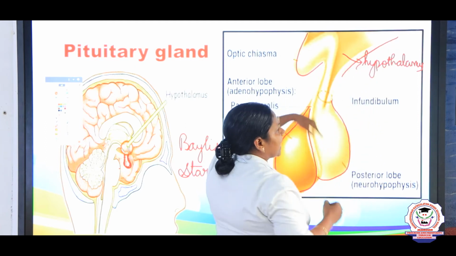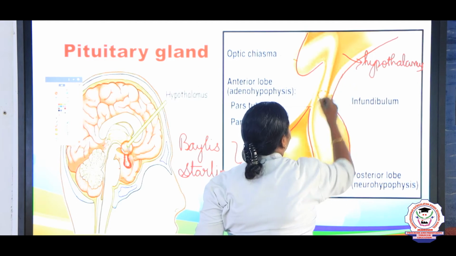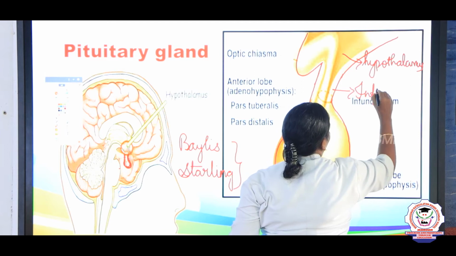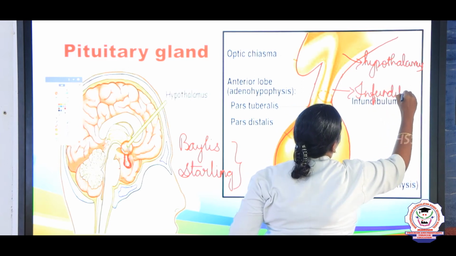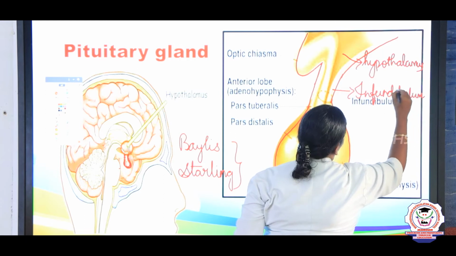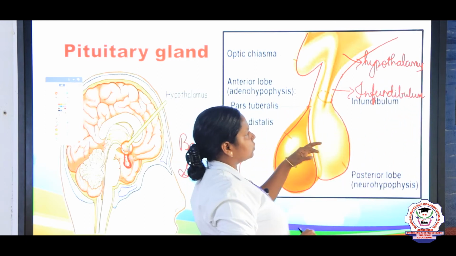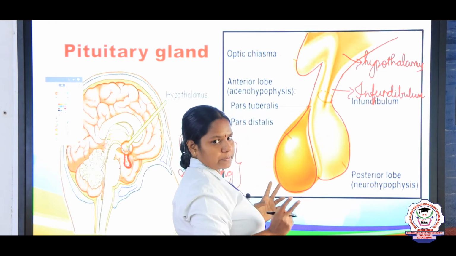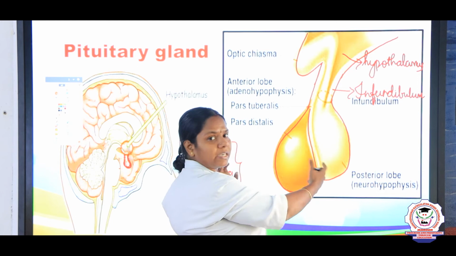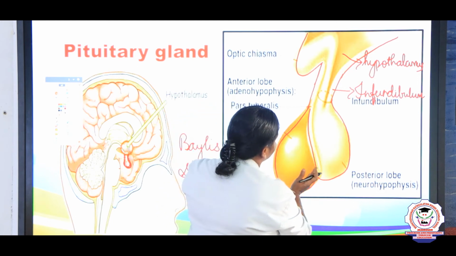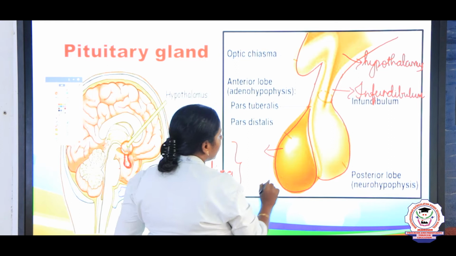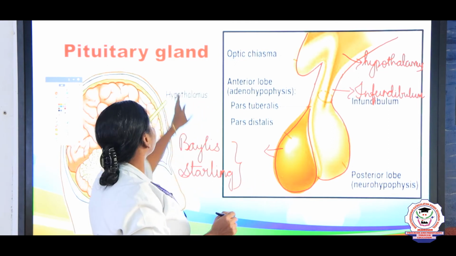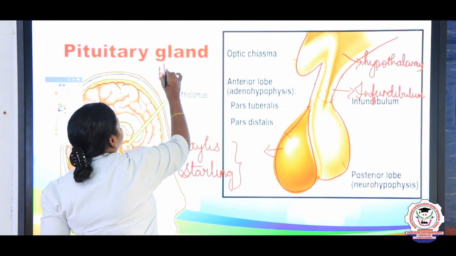The pituitary is connected to the hypothalamus by means of a stalk called the pituitary stalk, or we call it the infundibulum. It is the stalk which connects the pituitary and the hypothalamus. And this pituitary has two lobes, right? The two lobes are different in their function. The anterior lobe is also called adenohypophysis. The other name of pituitary is hypophysis.